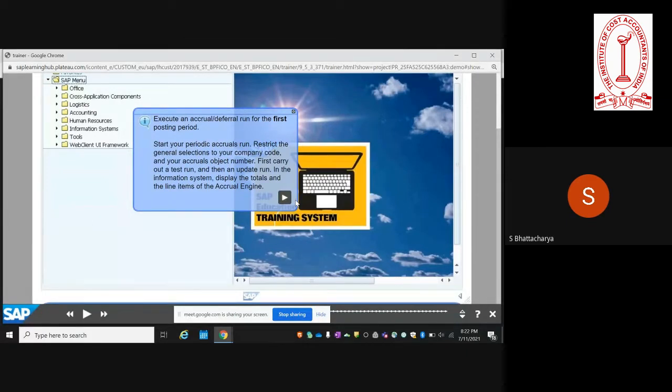So when we create a template, the template means you create an accrual object where you specify what general ledger account will be debited, what account will be credited. System gives you an object number. So that object number you have to specify along with the company code. And you have the option of doing a test run first, look at the results. If you are satisfied with the results, then you do an actual run.